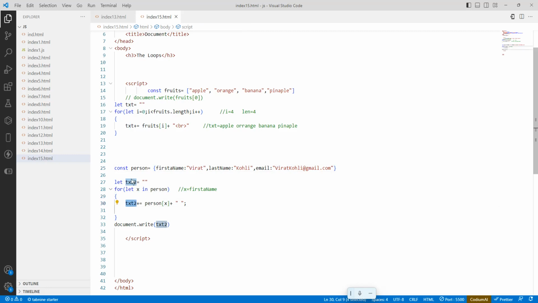Then again it will come for the second property name, that is the last name. The last name is dumped into x. The person of last name means Kohli, so that is added. Then it will go for the third iteration. The property name is email, and the email is dumped into x. The person of email gives Virat Kohli at gmail.com. All three values are available in txt2, so they are going to be printed here.